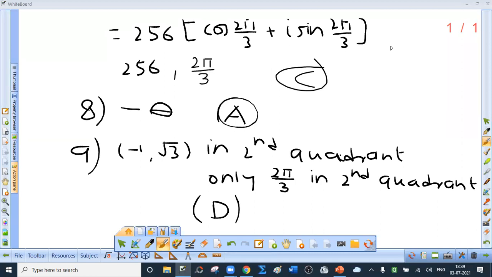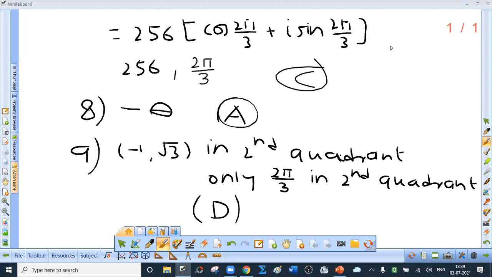Sum number 8. Argument of Z is theta. So what is argument of Z bar? Minus theta. Why? Because if I consider the complex number as cos theta plus i sin theta, Z bar will be what? Cos theta minus i sin theta. I can write this as cos of minus theta, because cos of minus theta is cos theta, and minus sin theta is sin of minus theta. So argument is minus theta. Correct option is A, Ahmedabad.